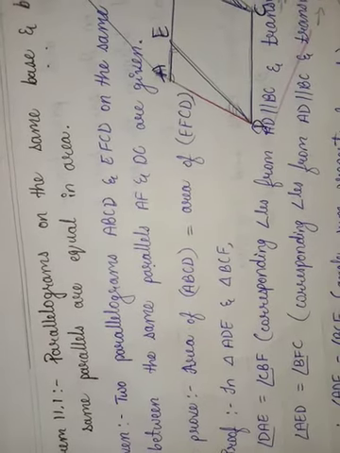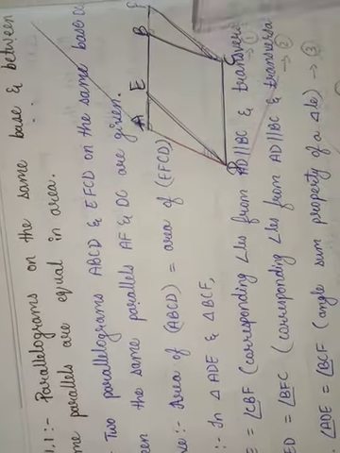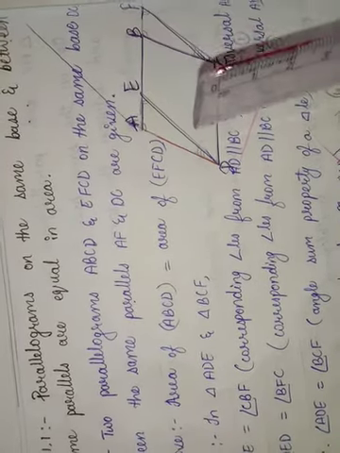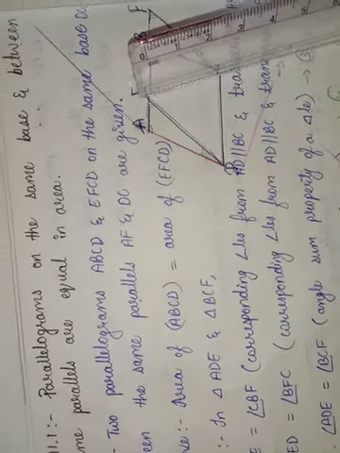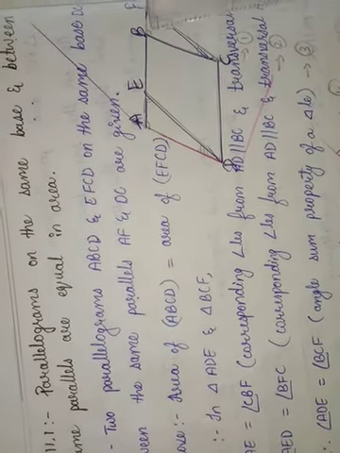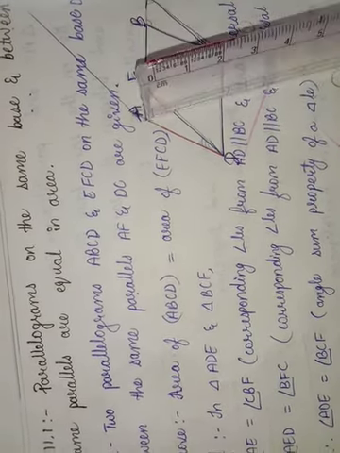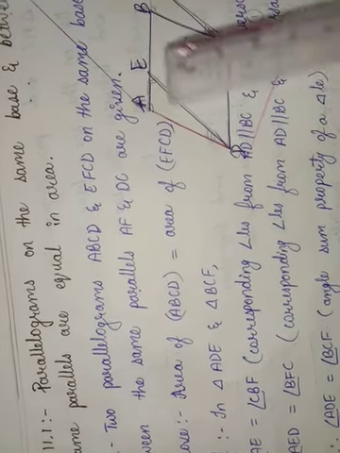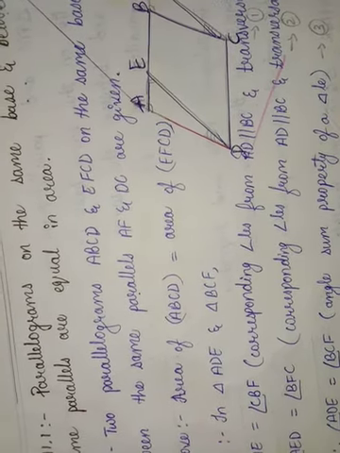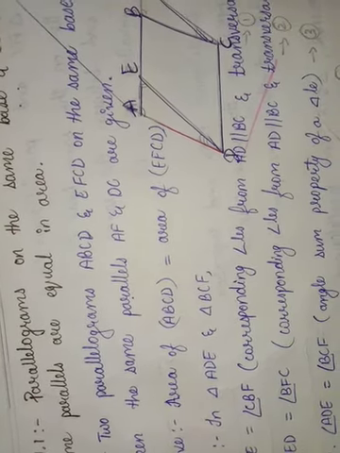Now let us see the proof. Let us observe two triangles here, ADE and BCF. In these two triangles, angle DAE is equal to angle CBF, corresponding angles from AD parallel to BC and transversal AF.